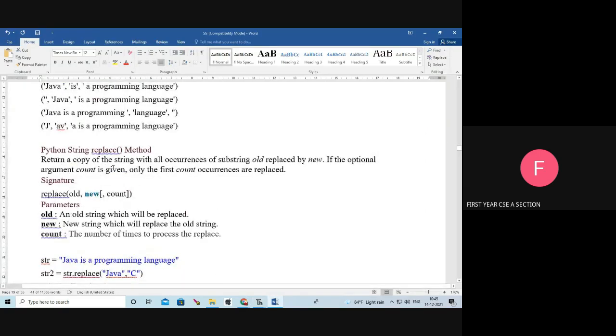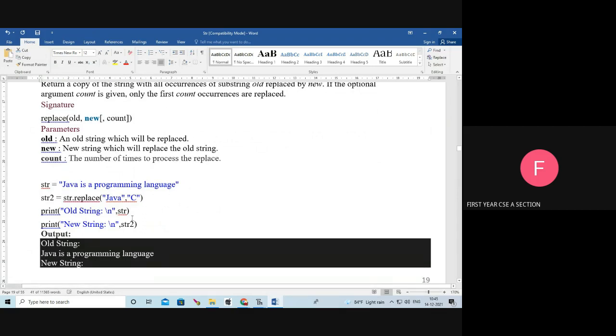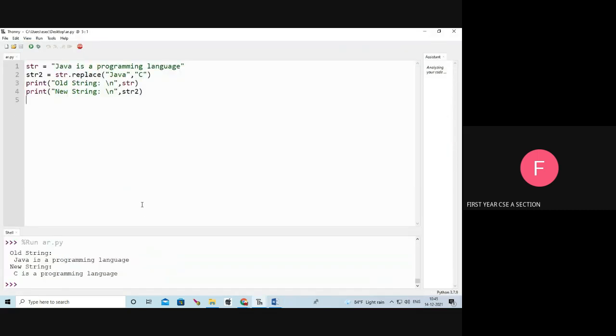Next, replace function. The replace function is going to replace the old substring with the new substring. For example, str equal to "Java is a programming language". str2 equal to str dot replace of Java, comma, C. My old substring is Java. I replace it with C.